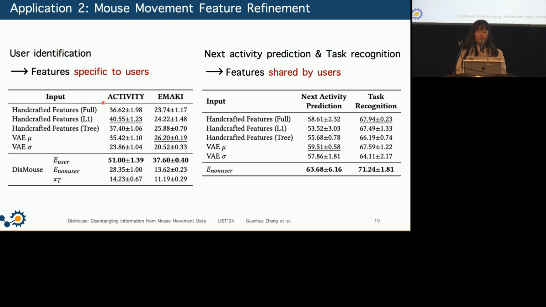And DisMouse can also concurrently refine the two mouse features, so the user and the non-user. They are effective for downstream tasks requiring the corresponding information. Again, we have shown that e-user is beneficial for user identification, and the e-non-user is beneficial for tasks like next action prediction or task recognition, which values the shared patterns more than the user-specific patterns. We compared with the commonly used handcrafted mouse features with or without feature selection, as well as the embeddings generated by variational autoencoder.